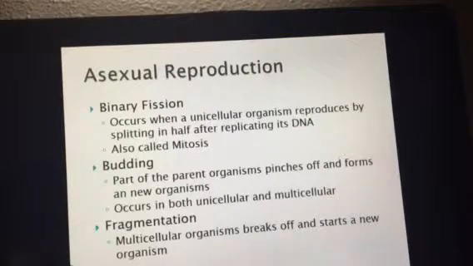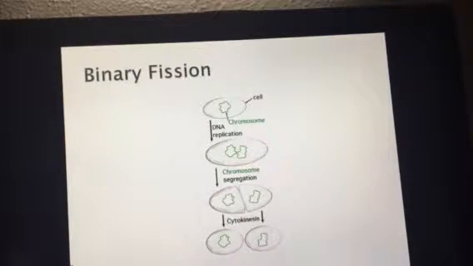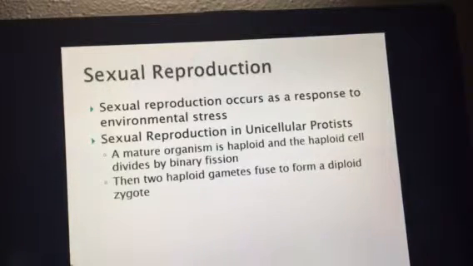Budding is a little bit different. It still goes through the process of mitosis, but instead it's pinching off and forming a new organism which is much, much smaller than the original organism. The original organism, or the parent cell, is still there and is very large compared to the offspring or daughter cell that forms. So it's not taking one and splitting it into 2, it's taking one and making another one off of that one. And fragmentation is like when you take an arm off of a starfish and it forms a brand new starfish. These are just examples to remind you of binary fission and budding.